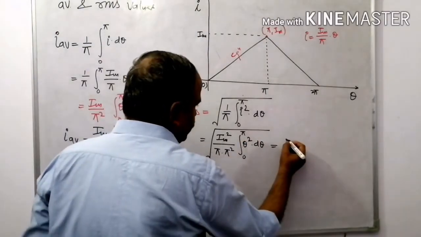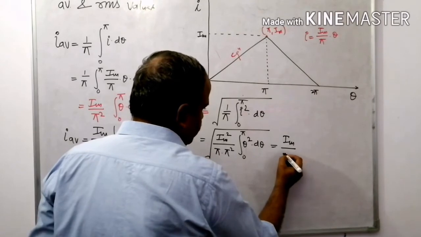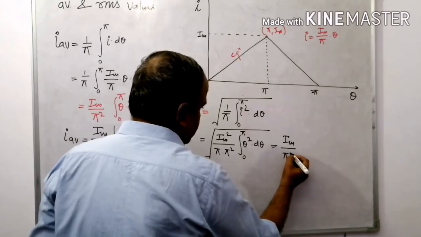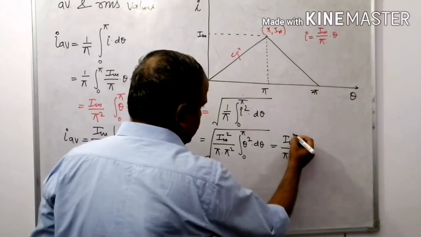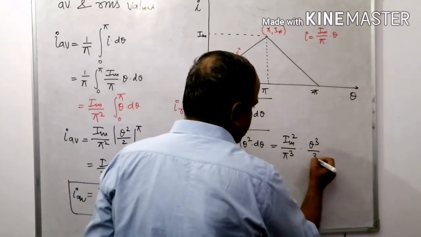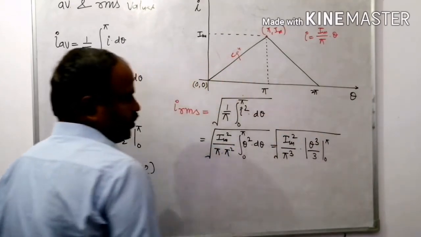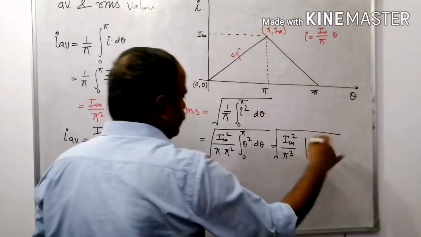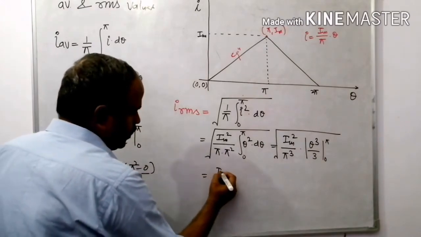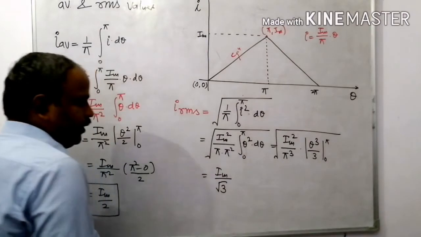Finally, I maximum upon pi power 3, I square. Okay, it becomes theta to the power 3 divided by 3, limit 0 to pi, with whole root. Put the values. I maximum upon under root 3.